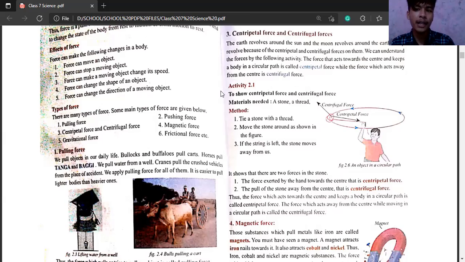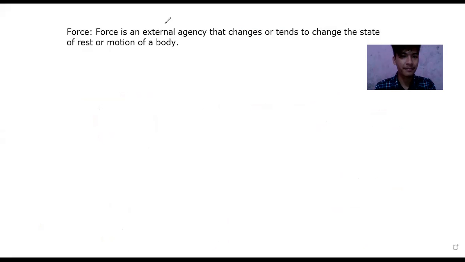Have you ever heard about electrostatic force? Let me write down the spelling for you. Electrostatic force. Have you ever heard about this force? No, sir.